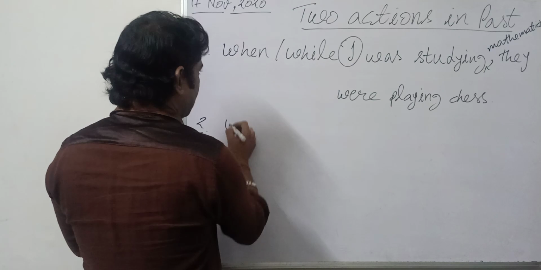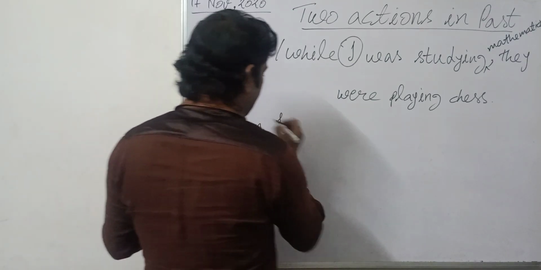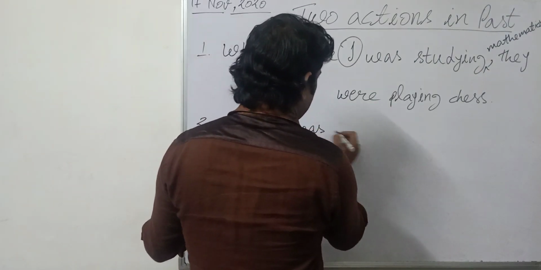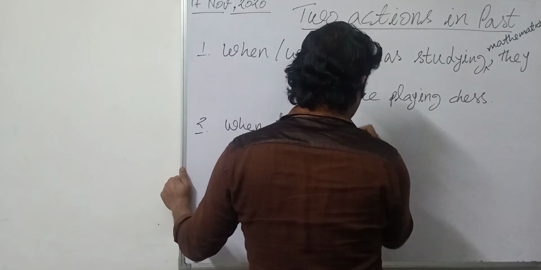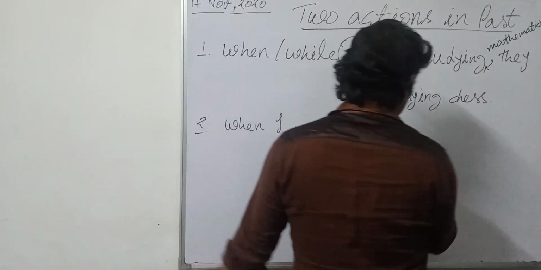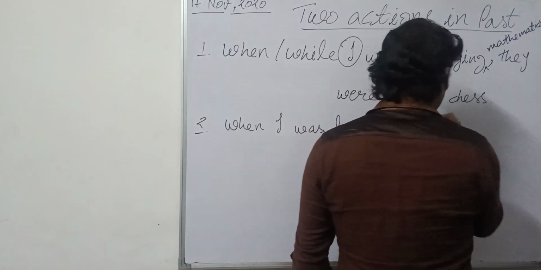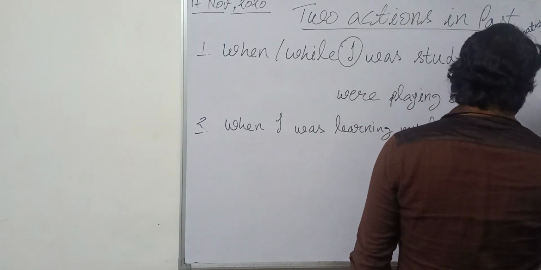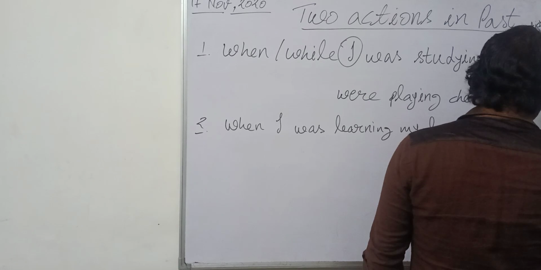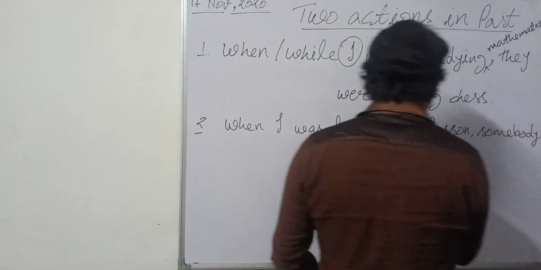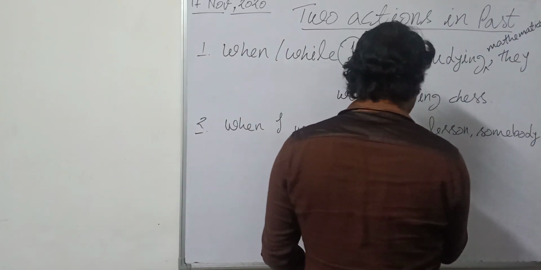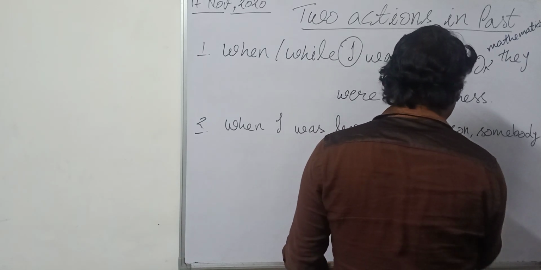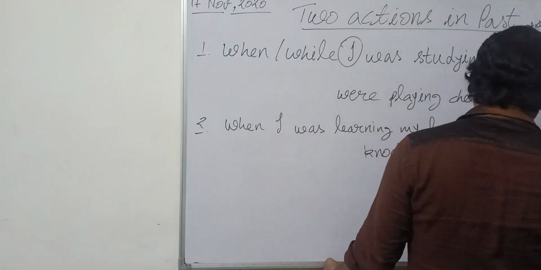Take one more example. When I was learning my lesson, somebody knocked at the door.